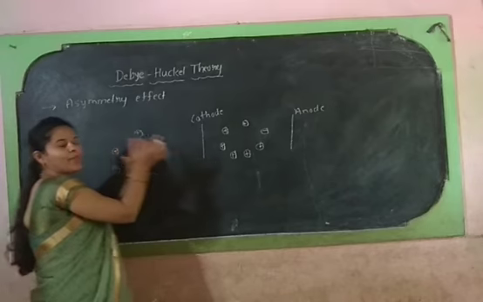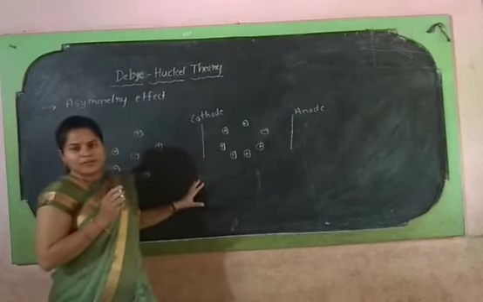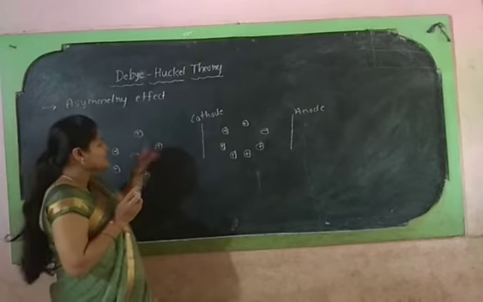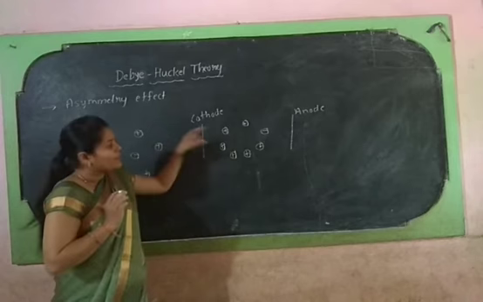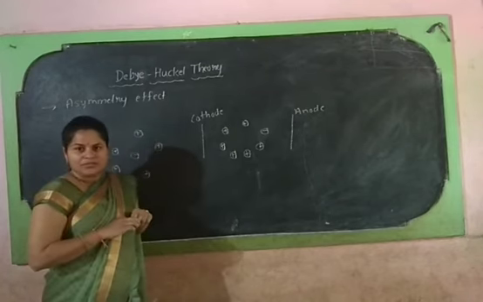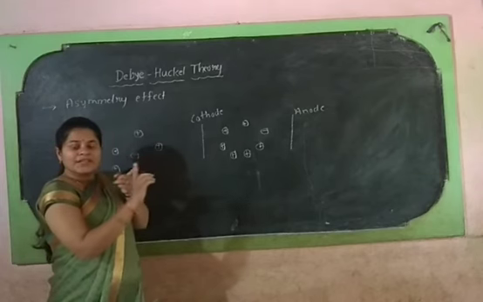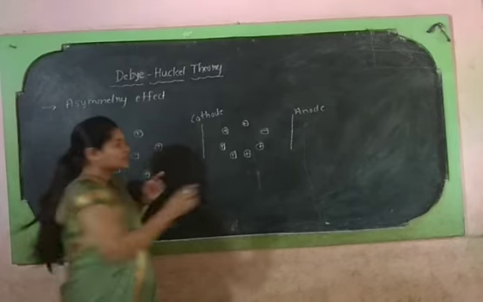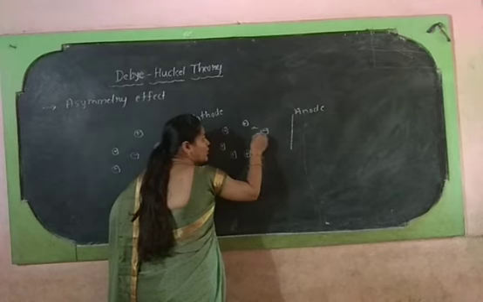But whenever you apply the external field, what happens? The negative ion starts to move in the forward direction, whereas the positive ions move in the backward direction. So because of the differences in their movement, what happens?